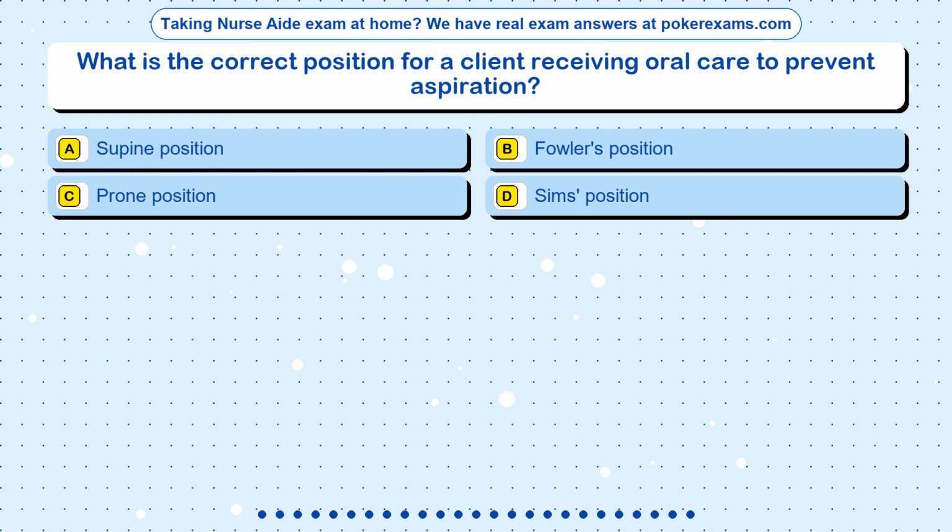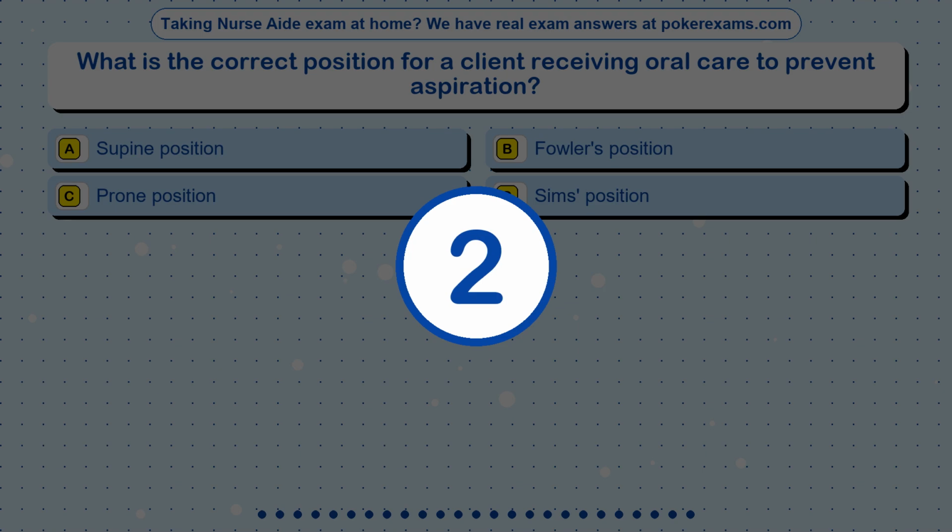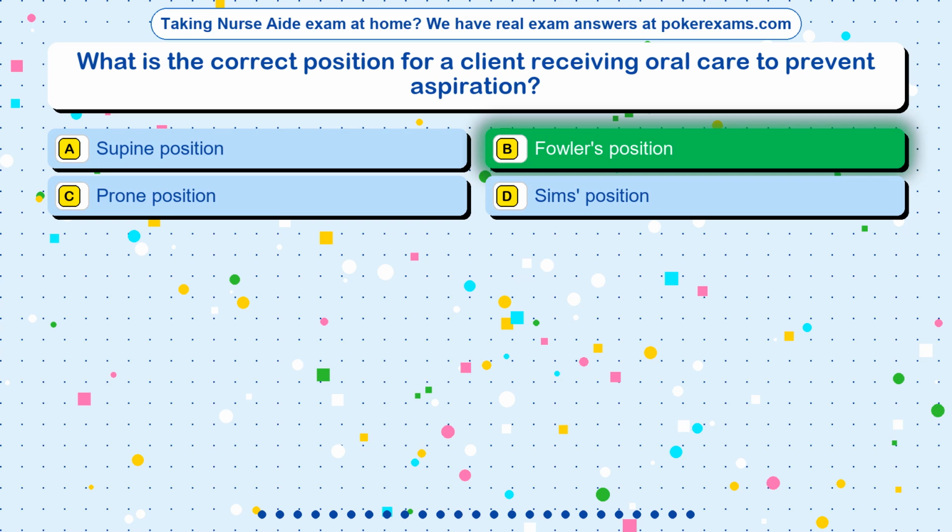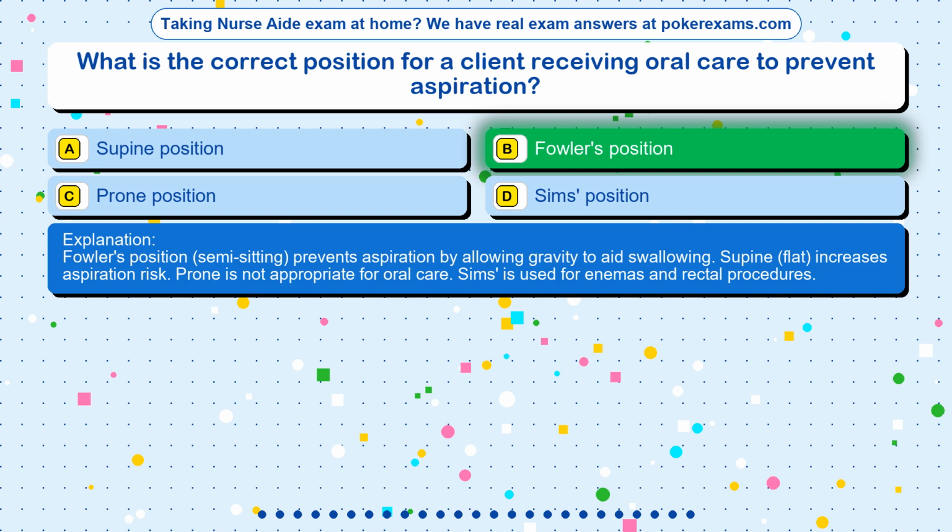Question 12. What is the correct position for a client receiving oral care to prevent aspiration? Option A, supine position. Option B, Fowler's position. Option C, prone position. Option D, Sims position. The correct answer is option B, Fowler's position. Fowler's position, semi-sitting, prevents aspiration by allowing gravity to aid swallowing. Supine, flat, increases aspiration risk. Prone is not appropriate for oral care. Sims is used for enemas and rectal procedures.